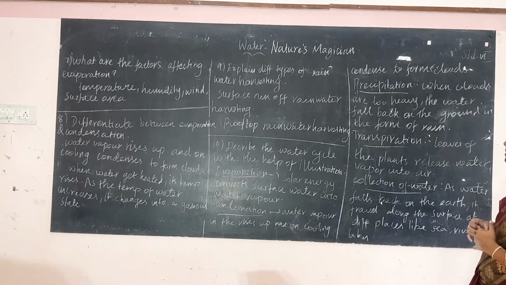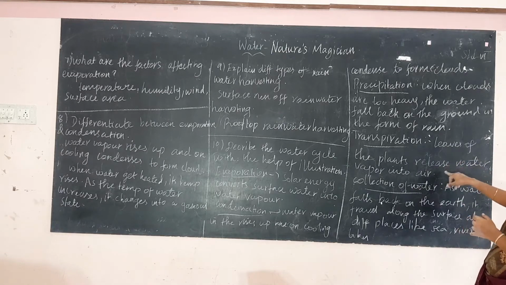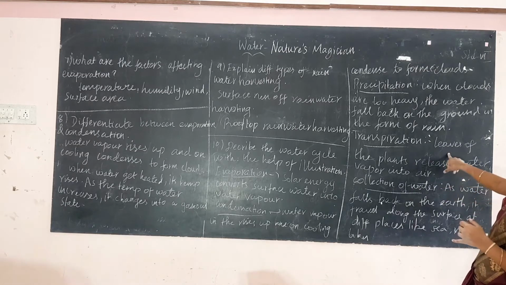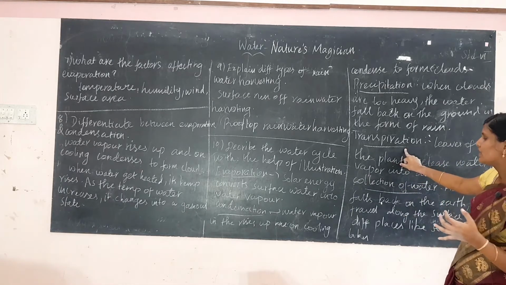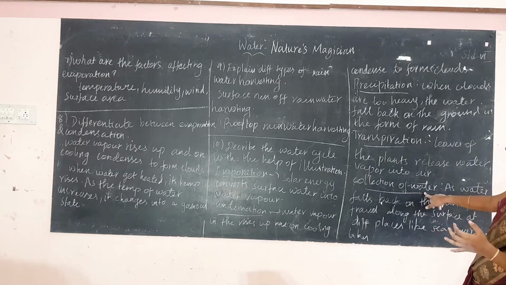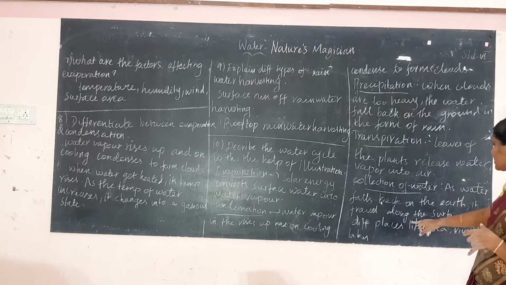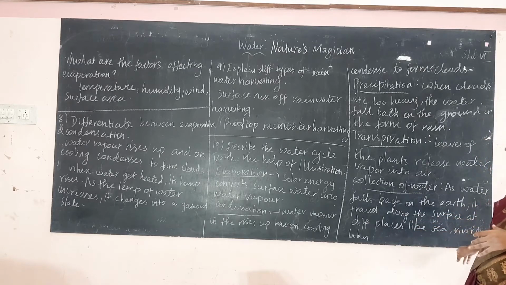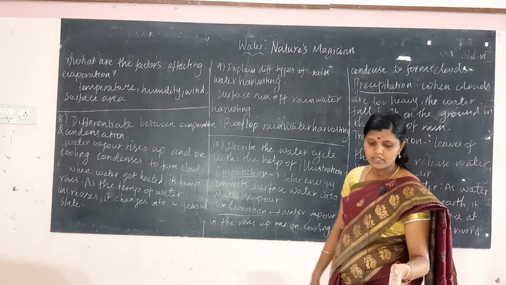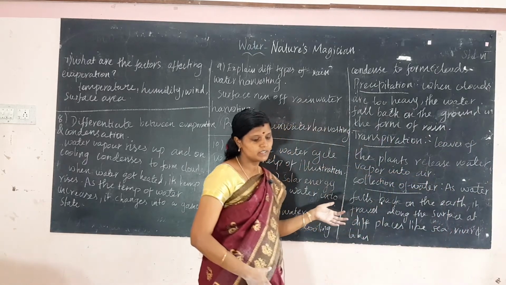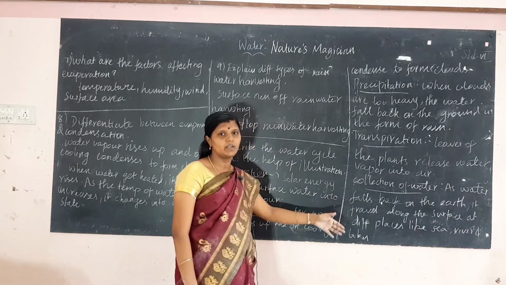And next, transpiration. Transpiration means leaves of the plants release water vapor into the air. This process is called transpiration. And next, collection of water. As the water falls back on the earth, it travels along the surface of different places like sea, river and lakes, and that is how the amount of water is regulated on the earth.